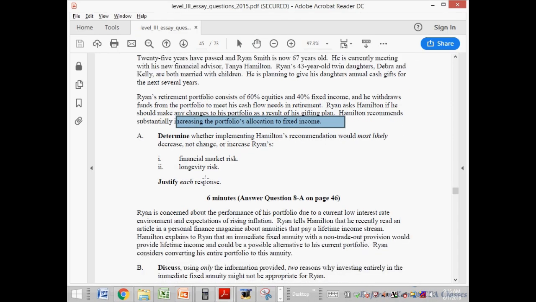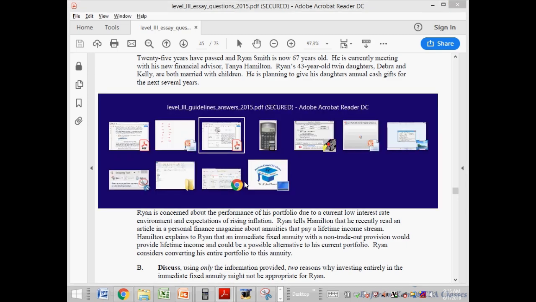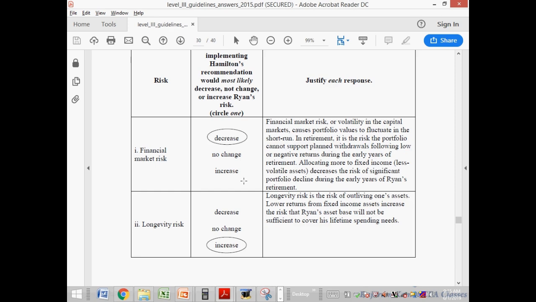Longevity risk. What is longevity risk? Risk of living longer and your assets are over. The financial money that you have will be over. Truly, I got this wrong. I mentioned that this will reduce their longevity risk because I thought that if they invest in equity and there is a loss in equity, then the longevity risk would be more. But what the guideline has mentioned is the other side of equity, that if you invest in equity, the return will increase, so longevity risk will reduce because you have more portfolio.